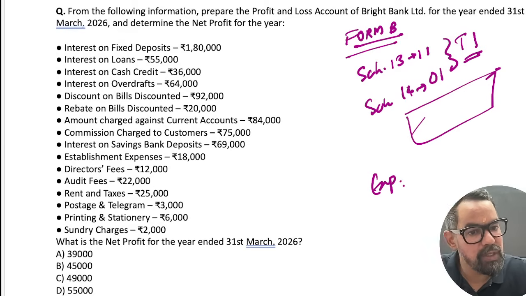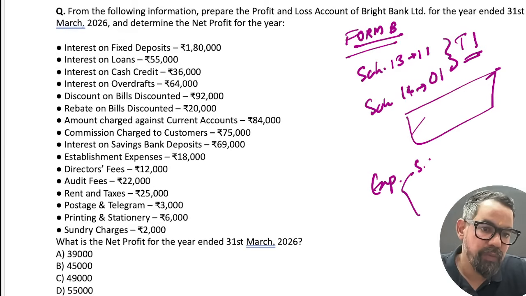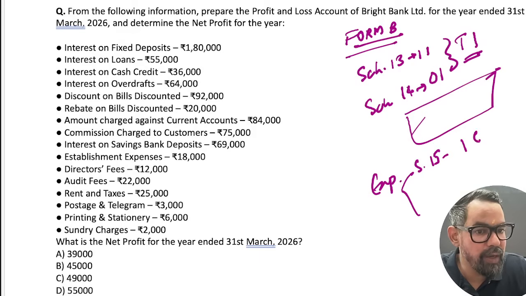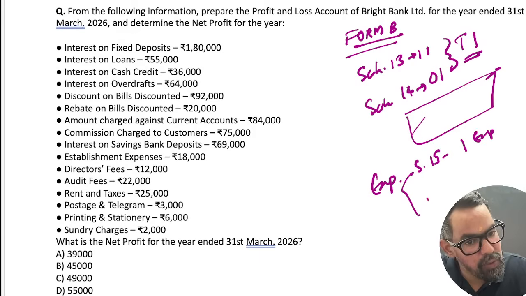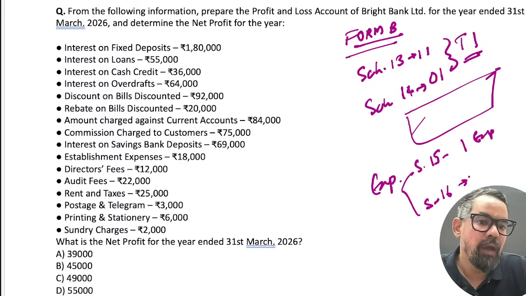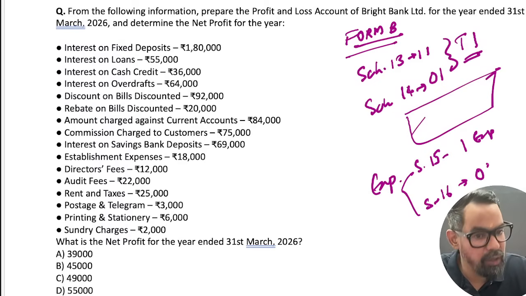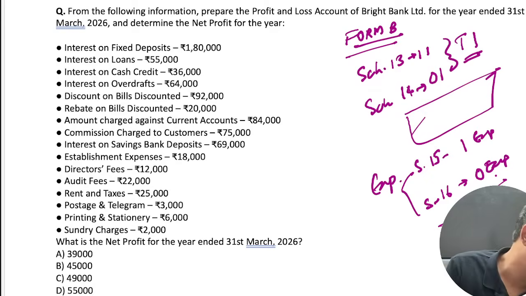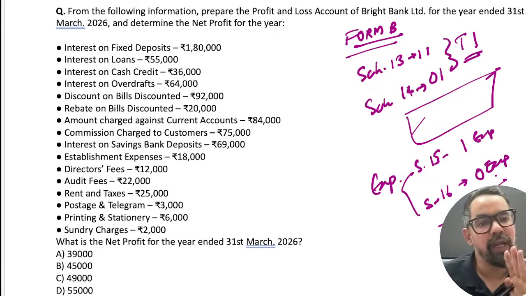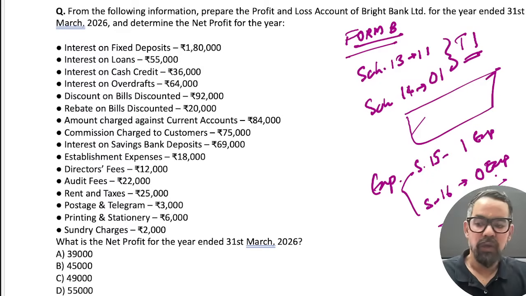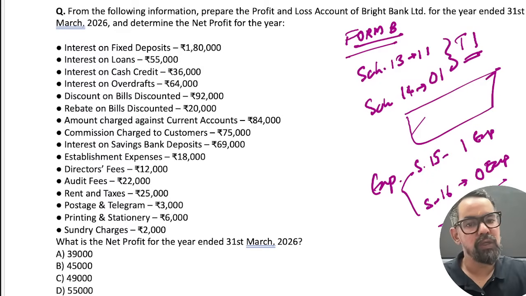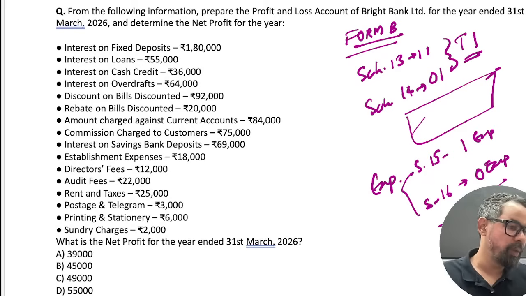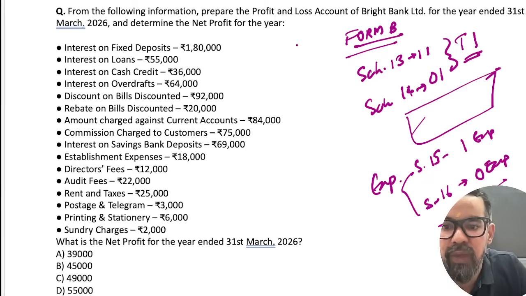When it comes to expenses, schedule 15 is interest expended, then schedule 16 is operating expenses or other expenses. The difference is your profit, right? Usually we never experience these types of questions, but even if they ask, they are doable. Everyone will understand the question.